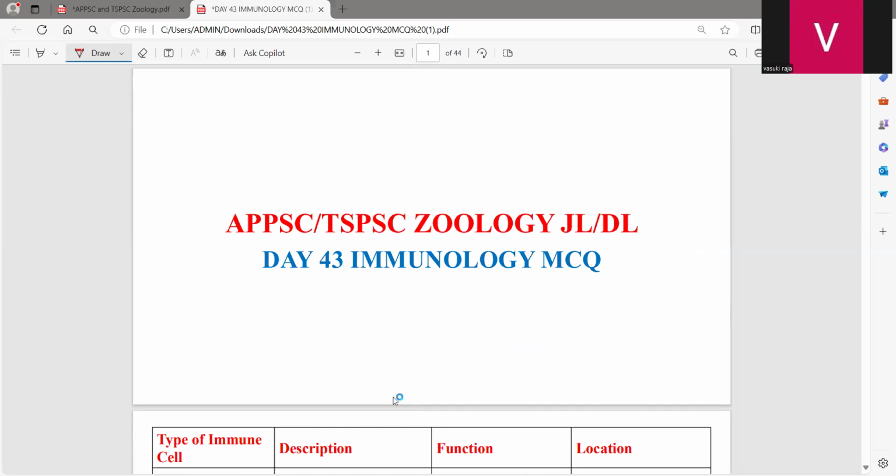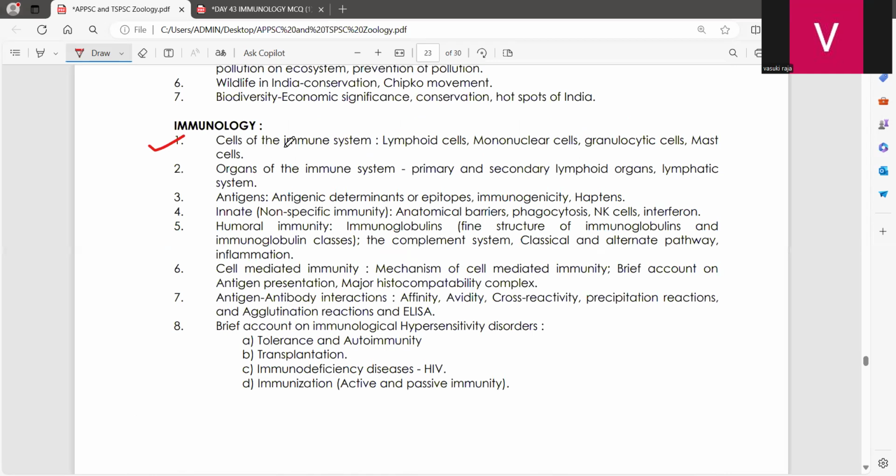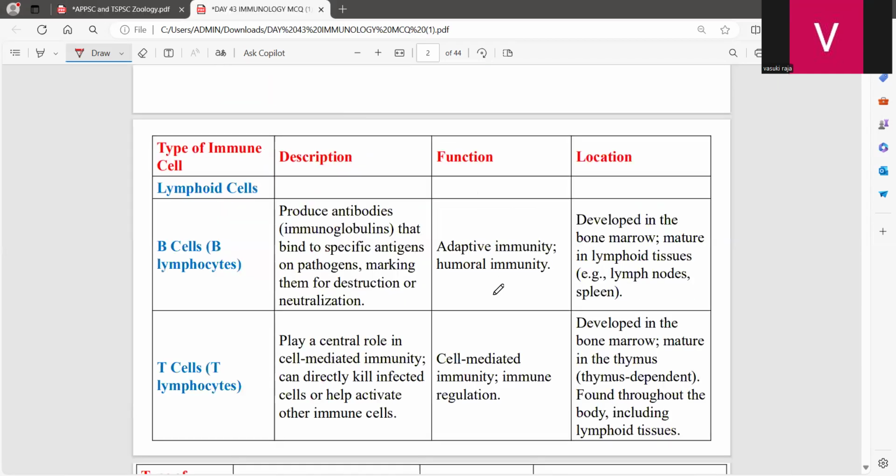Okay, good morning. From today we are going to discuss immunology, the most important chapter. In your syllabus, the first topic is the cells of the immune system. We are going to deal with the important cells of the immune system. What are lymphoid cells? The first type of immune cell is the lymphoid cell, and we have two different types in the lymphoid cell: the B cell and the T cell.